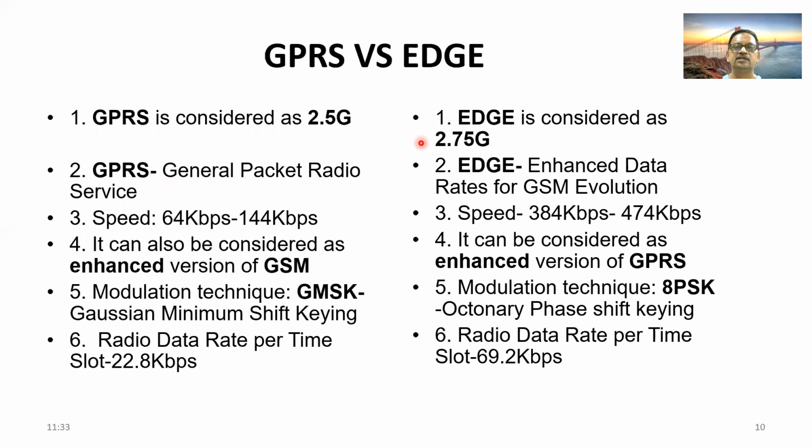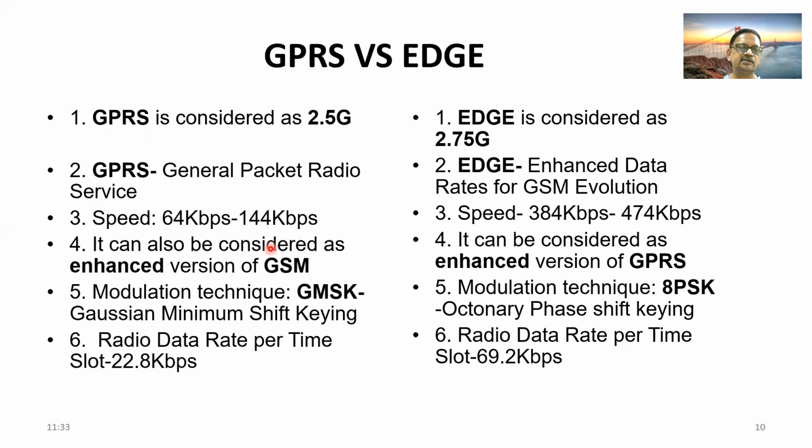If GPRS is 2.5G, edge is considered as 2.75G, almost 3G. GPRS stands for General Packet Radio System, whereas edge stands for Enhanced Data Rates for